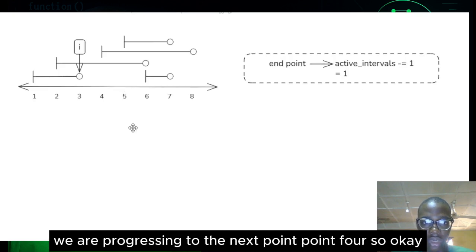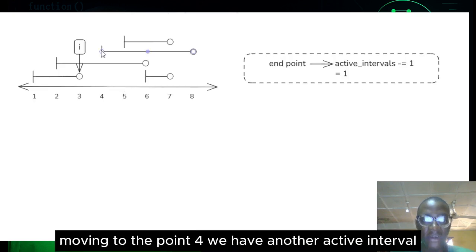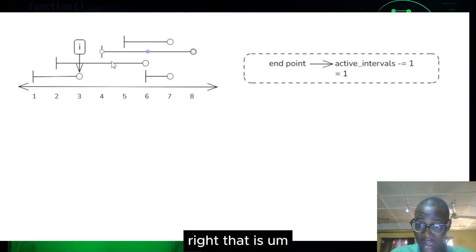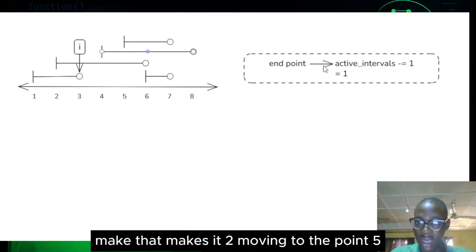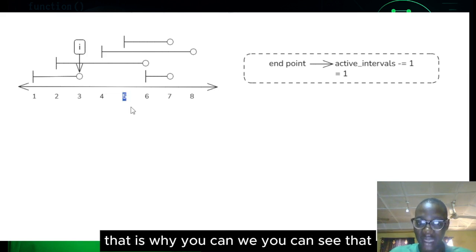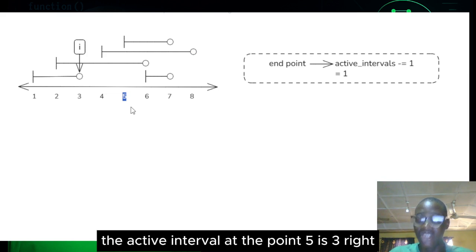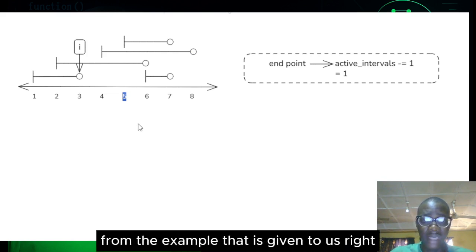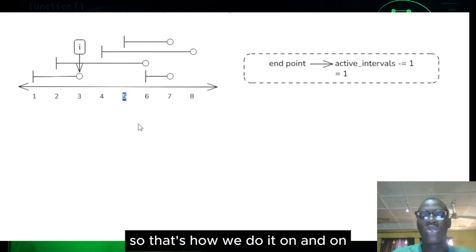So okay, moving to the point 4, we have another active interval, right? That makes it 2. Moving to the point 5, I have another active interval, that makes it 3. That's why you can see that the active interval at the point 5 is 3, right from the problem statement, from the example that's given to us, right? So that's how we do it on and on.